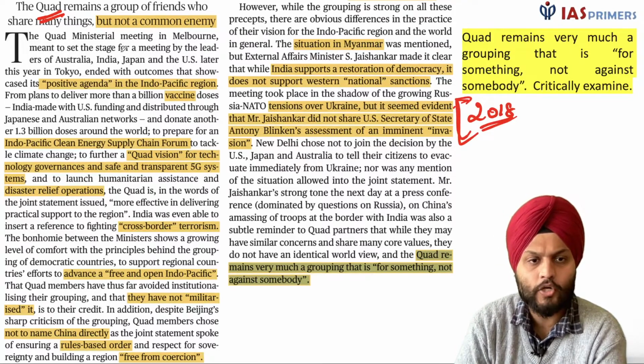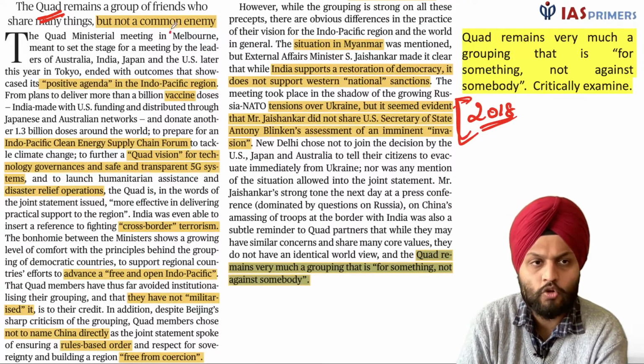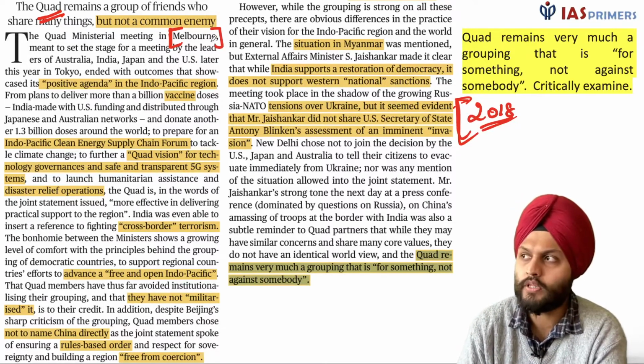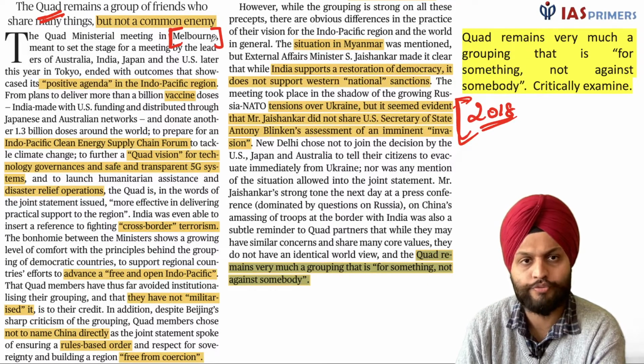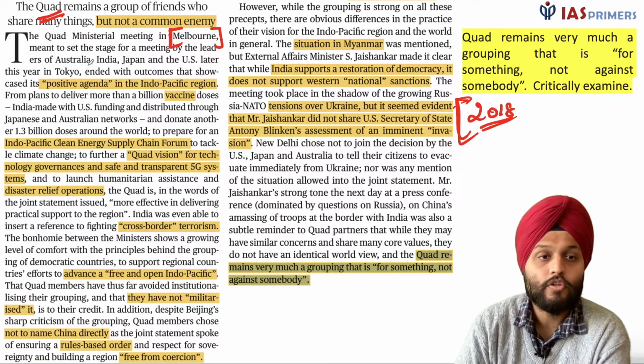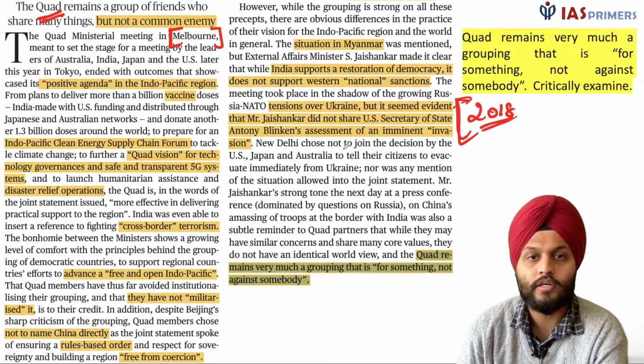Now we have an editorial on CORD, and there was a meeting that took place in Melbourne. Melbourne is in Australia. And by the way, which city is the capital of Australia? Right, write in the comment section. Okay. So we have certain things that were done in the CORD over here.